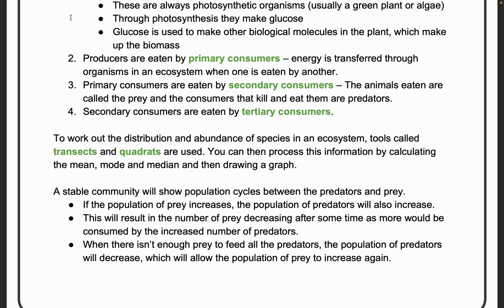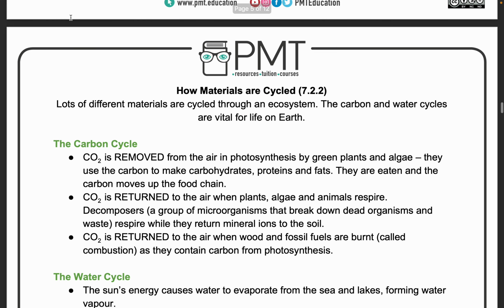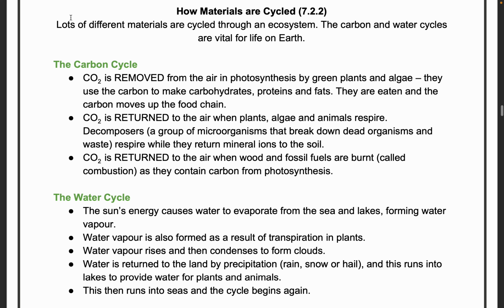So thus the population cycles of predator and prey are interlinked. Okay, now how materials are cycled. The whole earth is made up of only a finite amount of material. The only thing coming from outside the earth is the sunlight. Other than that, atmosphere, water, carbon, earth, minerals, everything is finite. Not even an iota of anything comes from outside other than light.